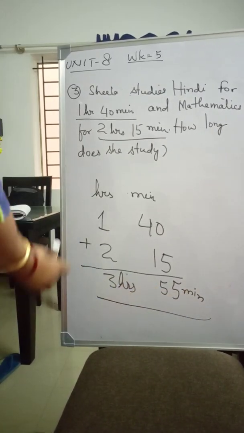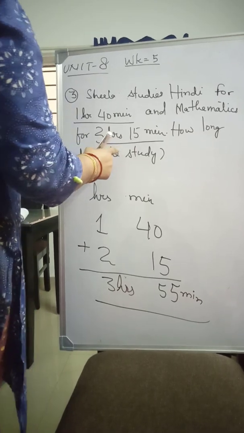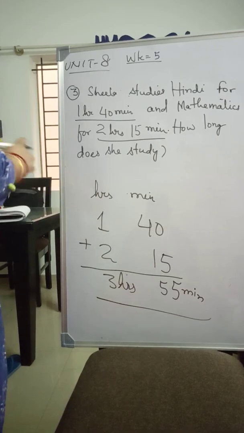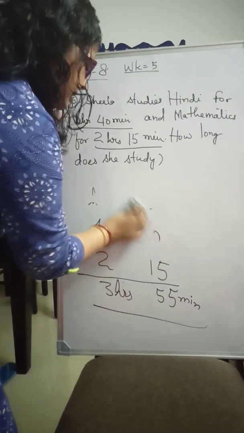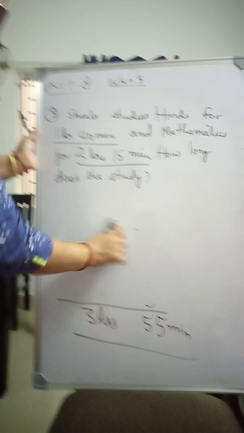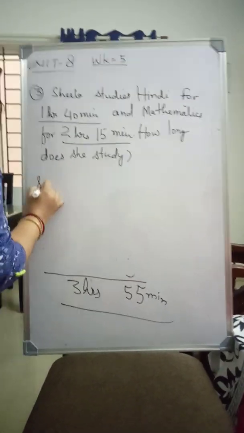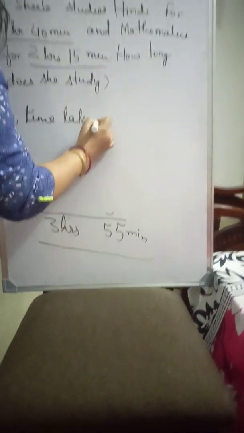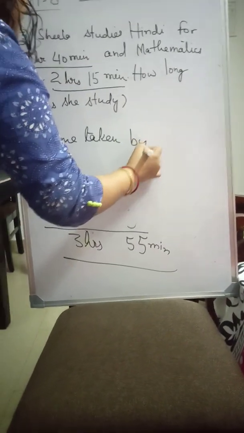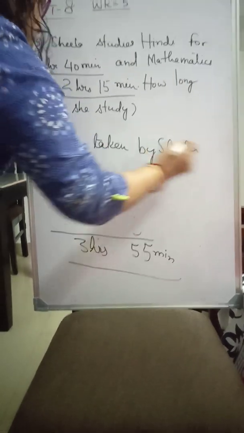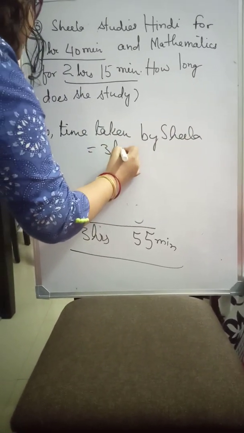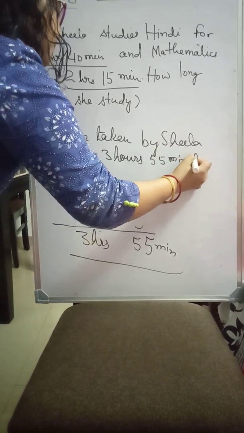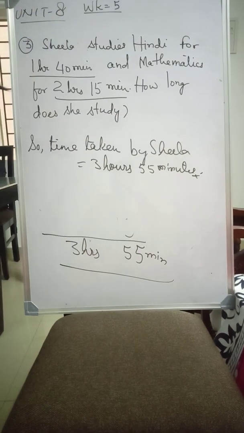So the total duration of studying Hindi and mathematics is 3 hours 55 minutes. So the answer is, time taken by Sheila is equal to 3 hours and 55 minutes. Okay, this is the answer.